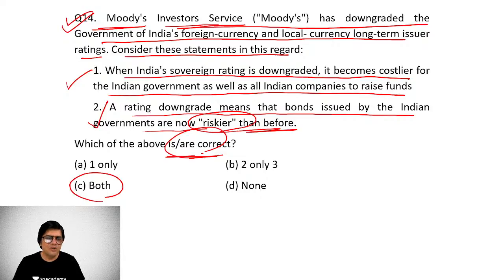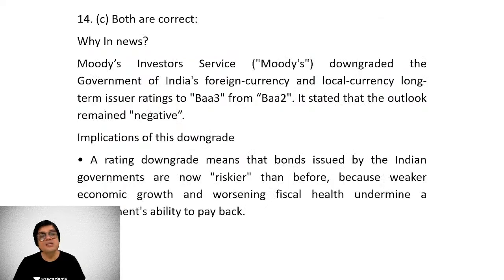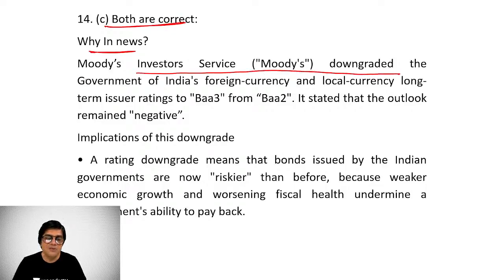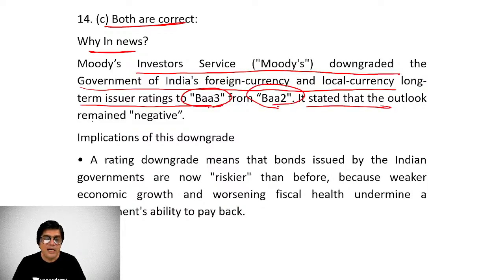But anyways, no, I'm talking of Moody's here. This question is important. You can make out now here both the statements are correct. It was in news because Moody's have downgraded Government of India's foreign currency and local currency long-term issuer ratings to Baa3 from Baa2, and they stated the outlook to be negative.